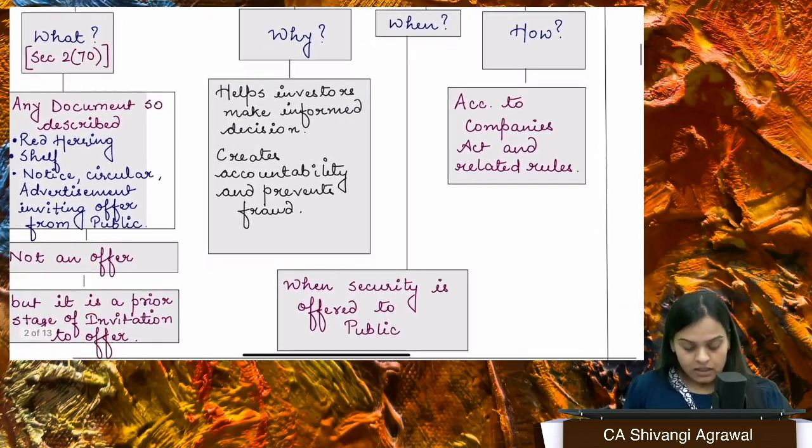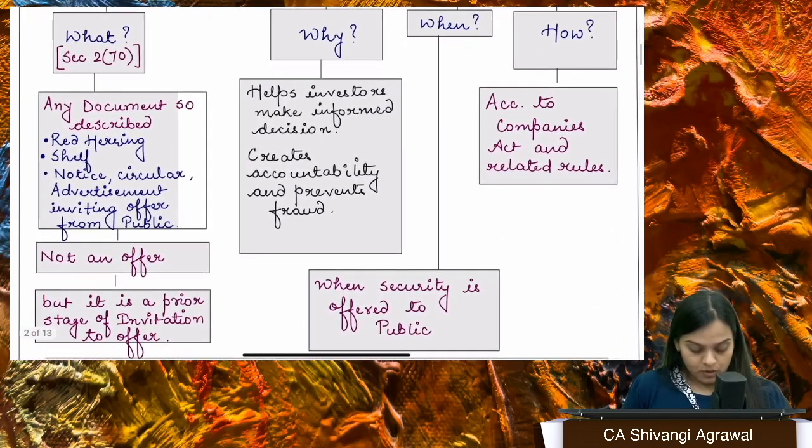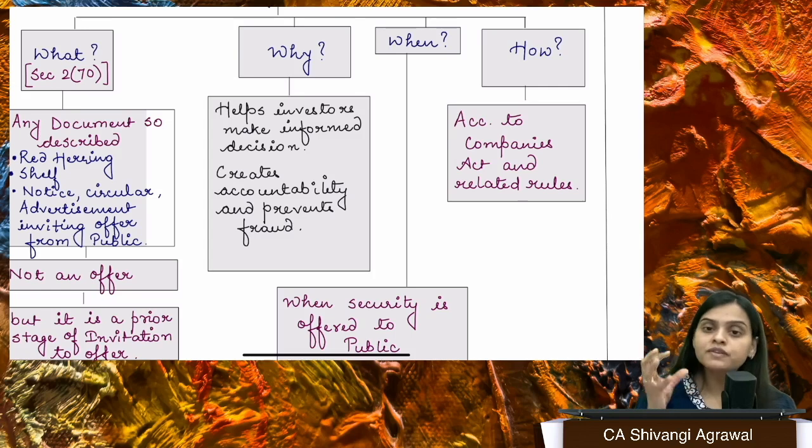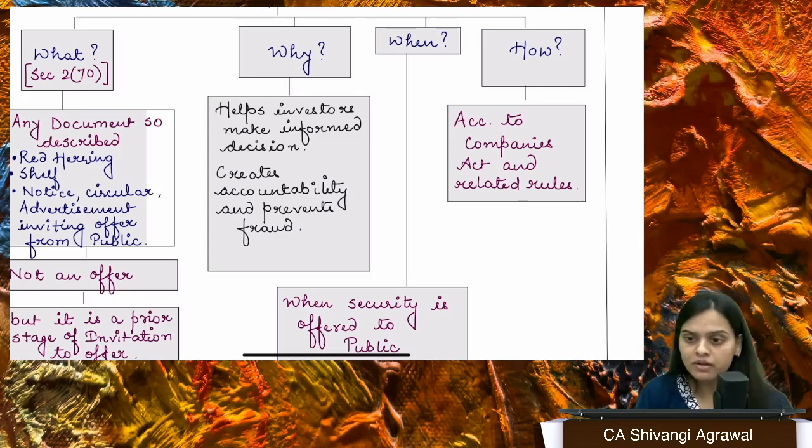Now, right. So basically, we have a beautiful section number 26, where we talk about the prospectus. Okay, there are a lot of things which are given for prospectus. Earlier, the section used to be very long. Now it's not that long, but still we have a lot of content to be read, right? Prospectus is actually needed to help the investors take an informed decision.